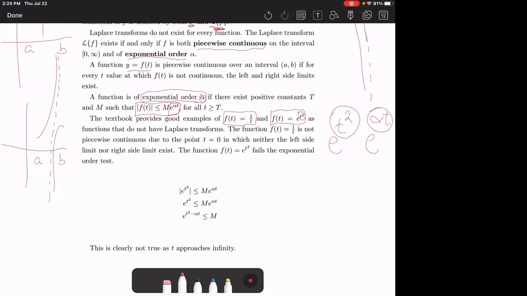Here is just our little proof that e to the t squared doesn't work here, because you can just divide both sides by e to the alpha t. And you get e to the t squared minus alpha t, but as t approaches infinity, that's clearly not less than just some constant m. So the growth rate is too high.